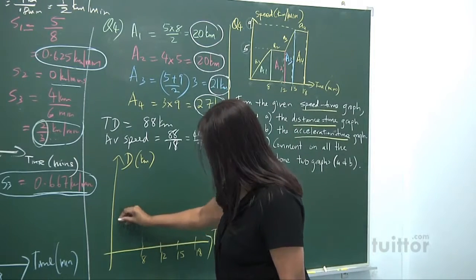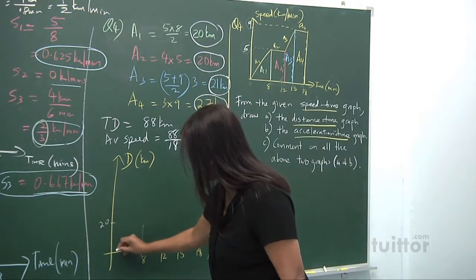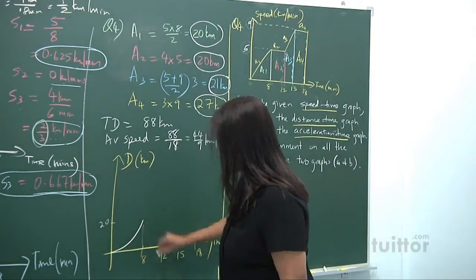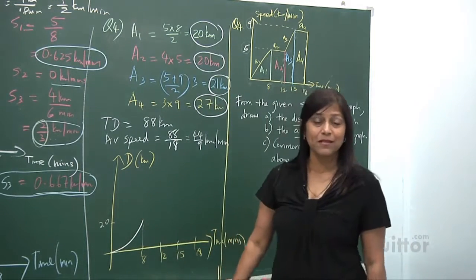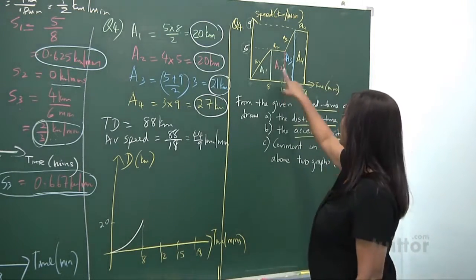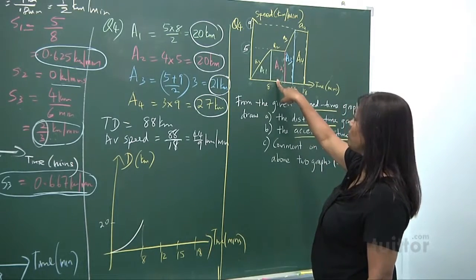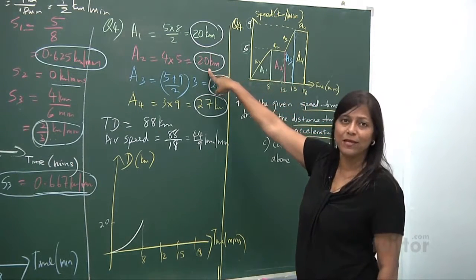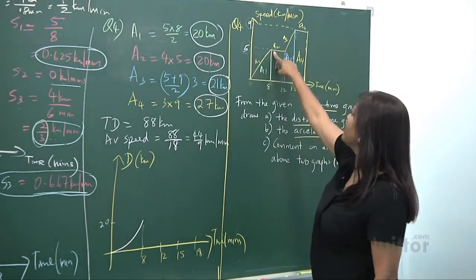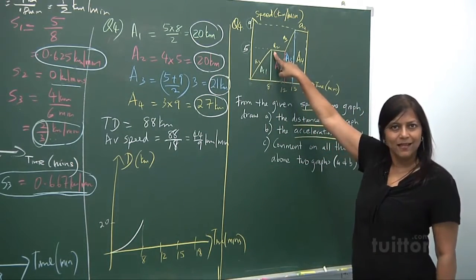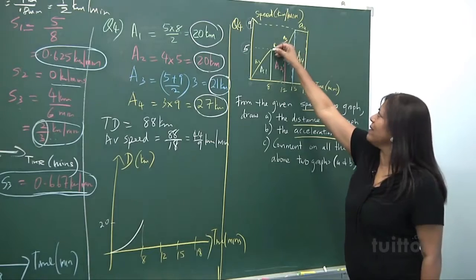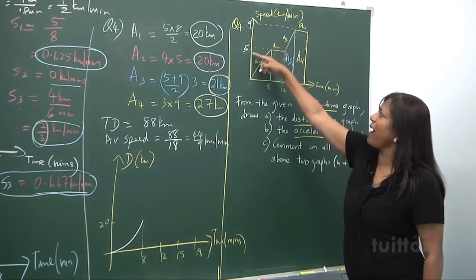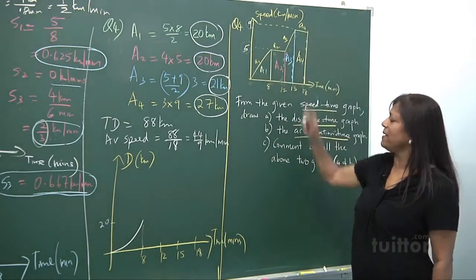So let's look at it. A1, 20. So this is an increasing speed. Increasing. Take note of that. Now here, in A2, which you have traveled another 20, is the speed constant? Yes. The speed is constant, fixed at 5 kilometers per minute.